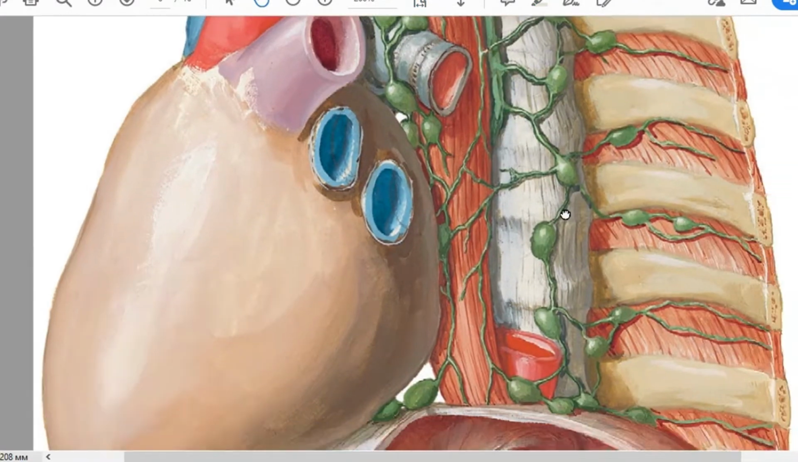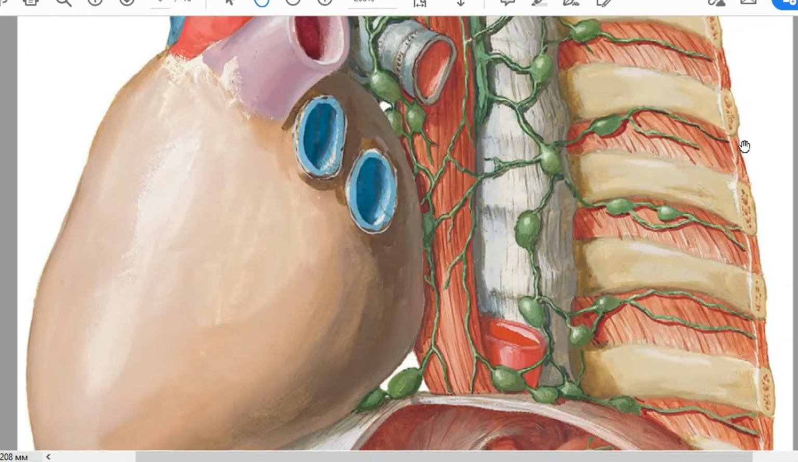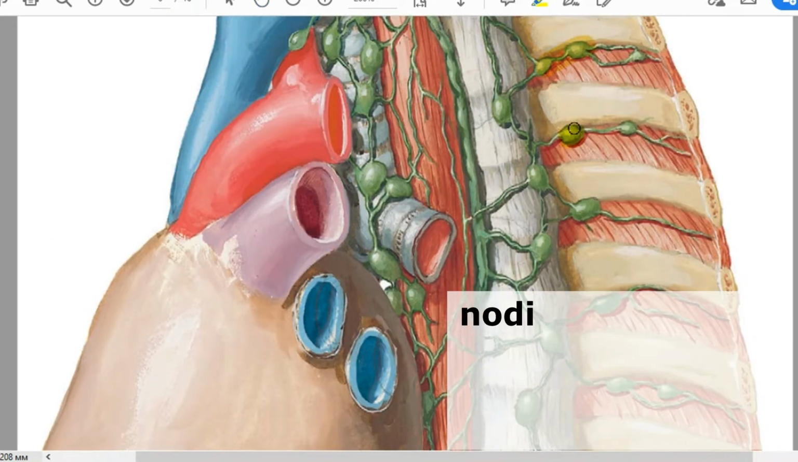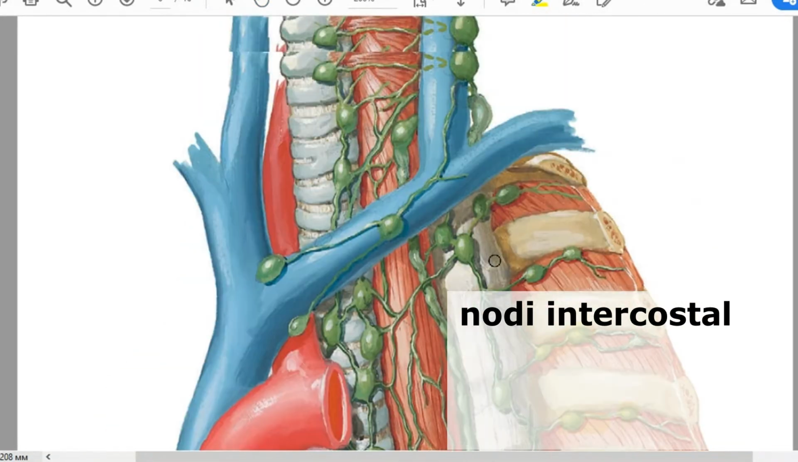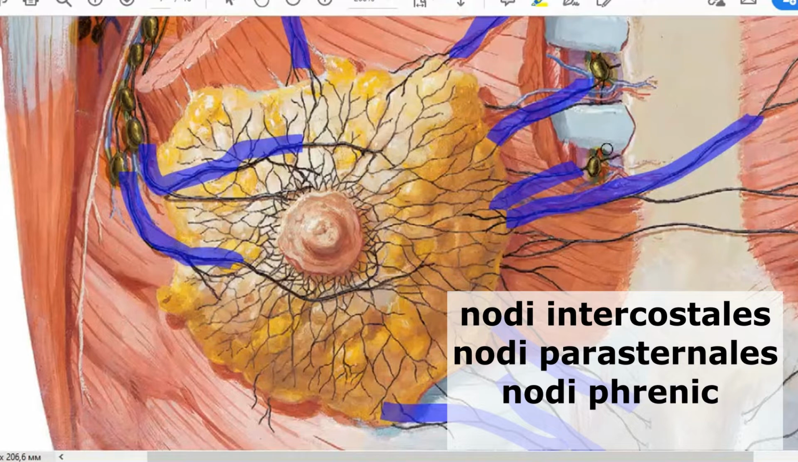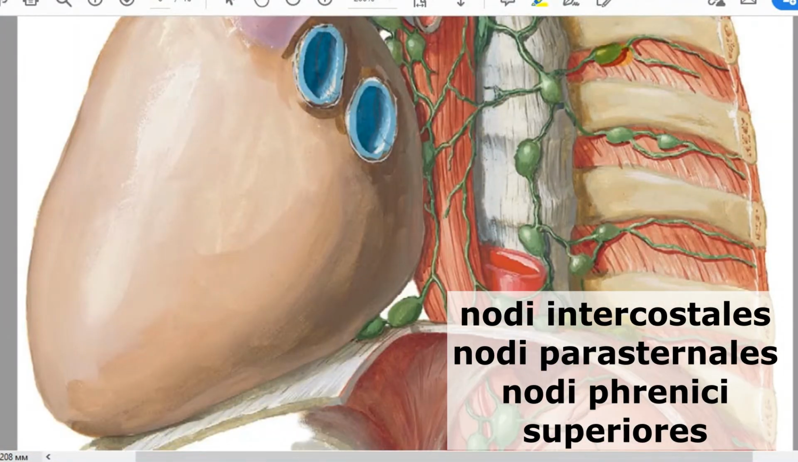Lymph nodes of your thoracic cavity also accompany the same veins and will be divided into the same groups, parietal and visceral. So if you talk about parietal lymph nodes, there will be nodi lymphatici intercostales on the posterior wall. On the anterior wall will be nodi lymphatici parasternales, lying next to vena thoracica interna. On the inferior wall will be nodi lymphatici phrenici superiores, lying on the diaphragm.